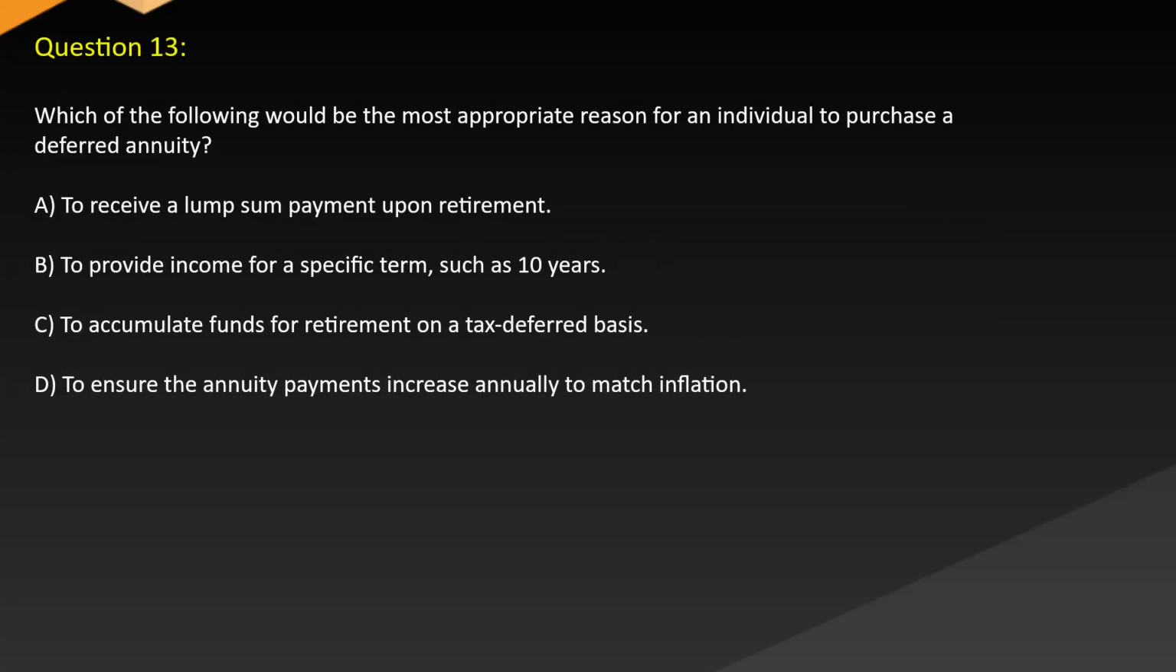Question 13. Which of the following would be the most appropriate reason for an individual to purchase a deferred annuity? A. To receive a lump sum payment upon retirement. B. To provide income for a specific term, such as 10 years. C. To accumulate funds for retirement on a tax-deferred basis. D. To ensure the annuity payments increase annually to match inflation.